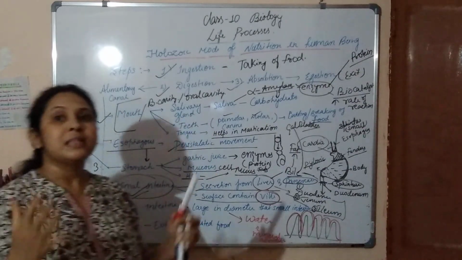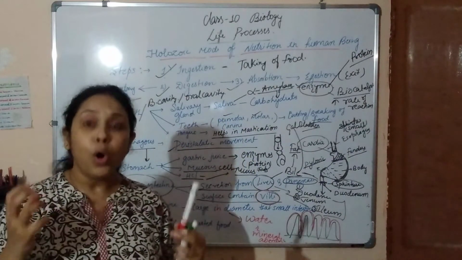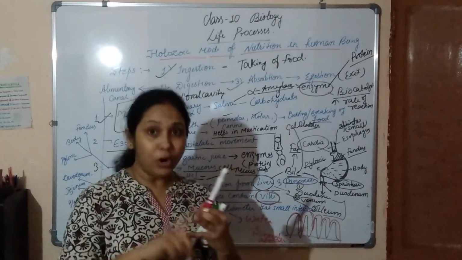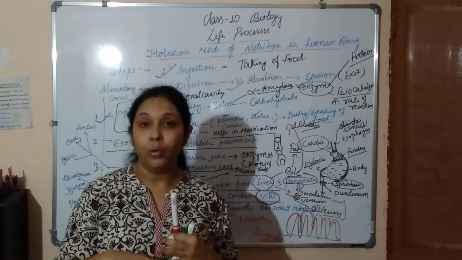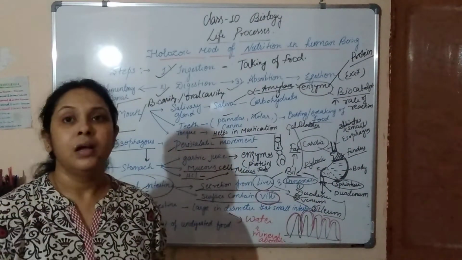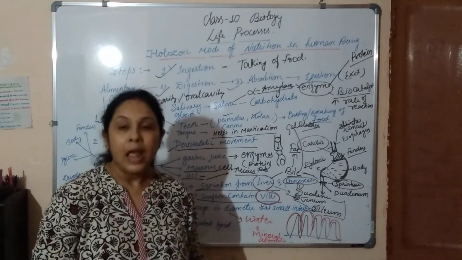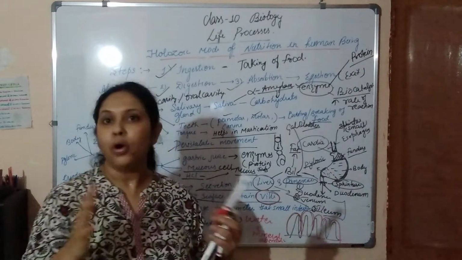So after the large intestine, the food gives up all the nutrients, all the water content and all the minerals that our body requires, which get absorbed and stored in our body.